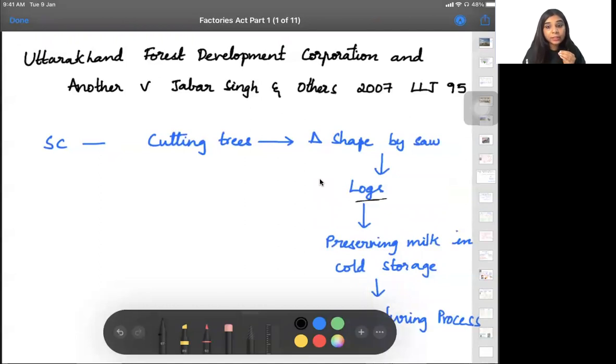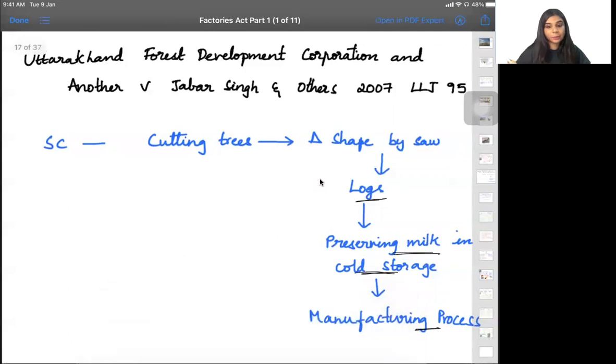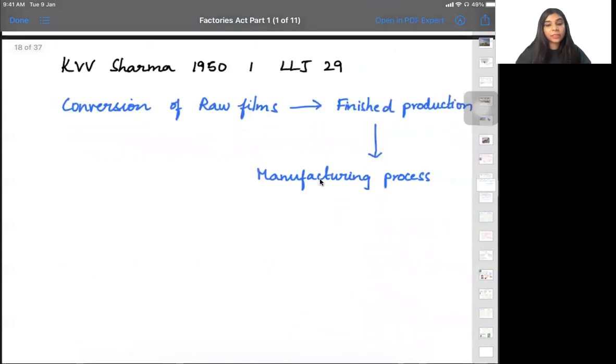They used these logs in preserving milk in the cold storage. So maybe there is a fridge, and under the fridge they put these logs or something. They have used it in the process to store the milk in the cold storage. So that is also called a manufacturing process. Is that clear? Yes, ma'am. Yeah.